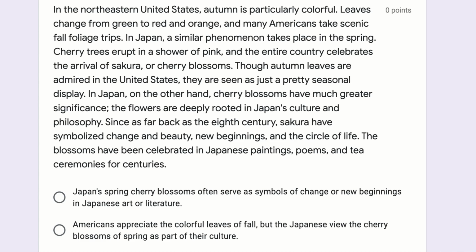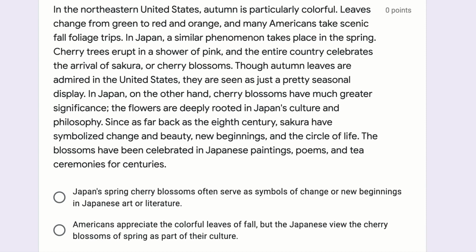Though autumn leaves are admired in the United States, they are seen as just a pretty seasonal display. In Japan, on the other hand, cherry blossoms have much greater significance. The flowers are deeply rooted in Japan's culture and philosophy. Since as far back as the 8th century, sakura have symbolized change and beauty, new beginnings, and the circle of life. The blossoms have been celebrated in Japanese paintings, poems, and tea ceremonies for centuries.